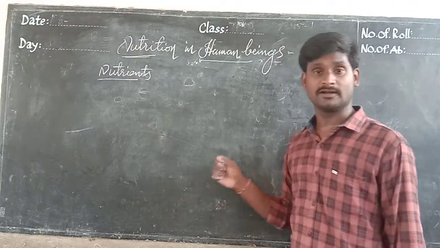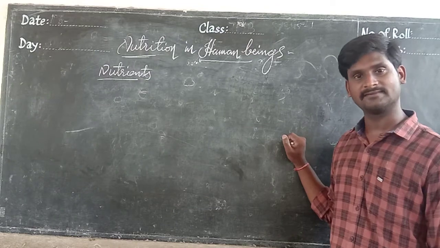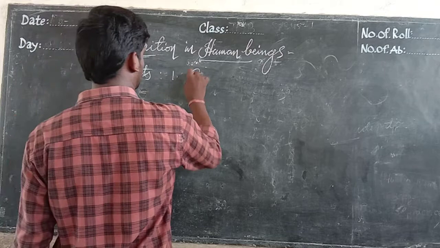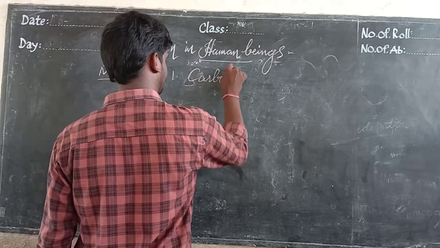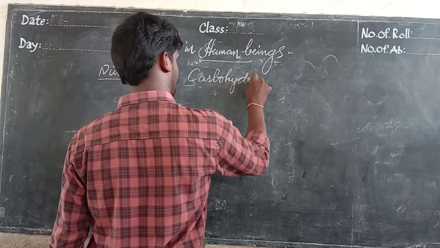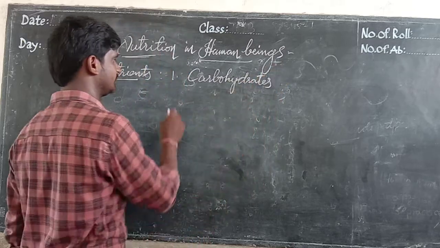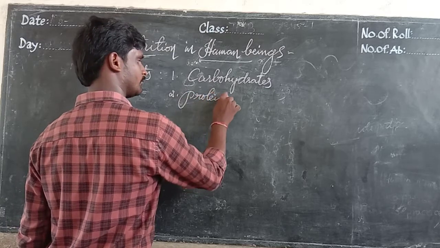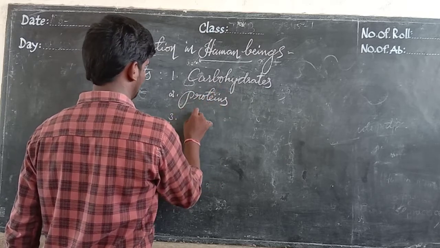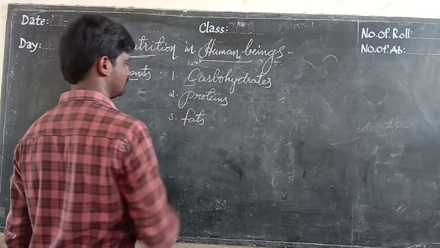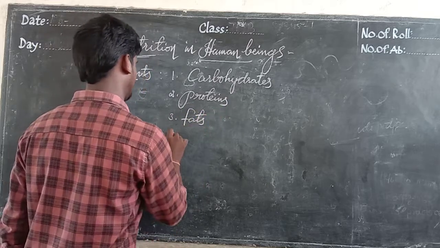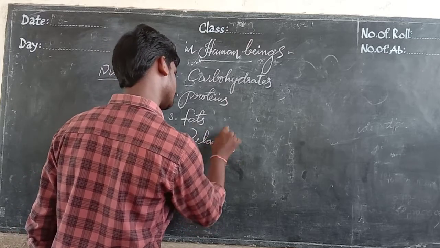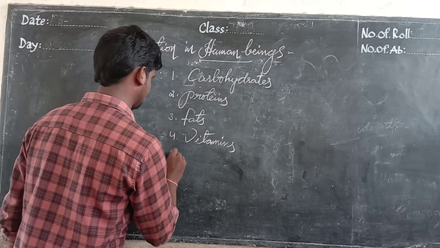Okay, there are some types of nutrients in our foods. Can you say examples, sir? The nutrients are carbohydrates, and second, proteins, and fats, and vitamins, and minerals.